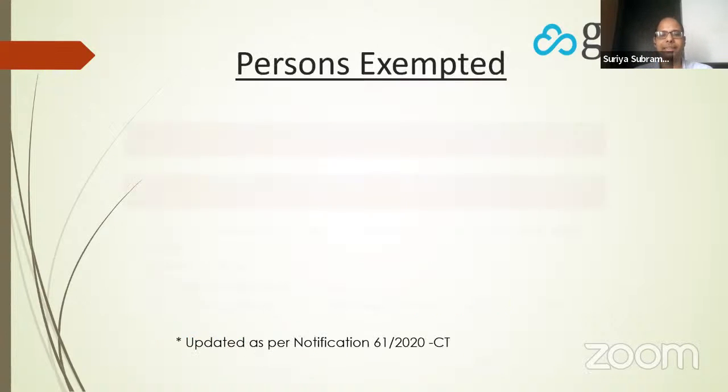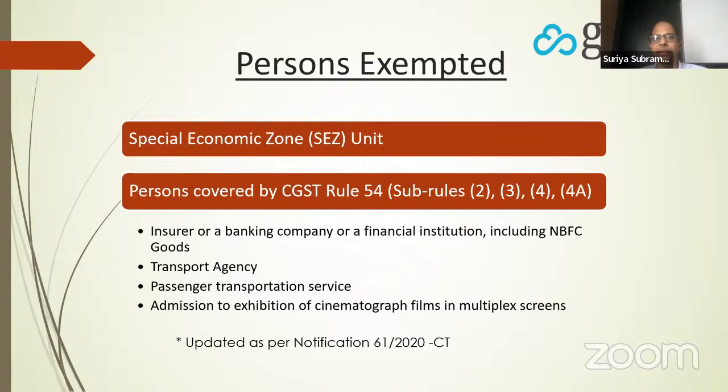Let's look at who is exempted from generating e-invoices. If you have a special economic zone registration, then such taxpayers do not have to generate e-invoices, they are exempt. And persons covered under CGST rule 54 and the sub rules 2, 3, 4 and 4A.